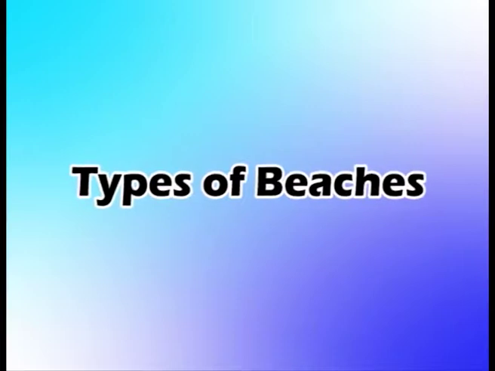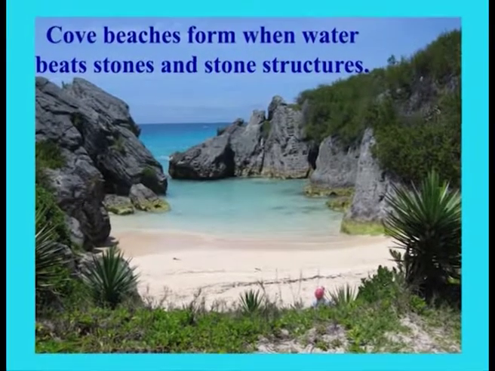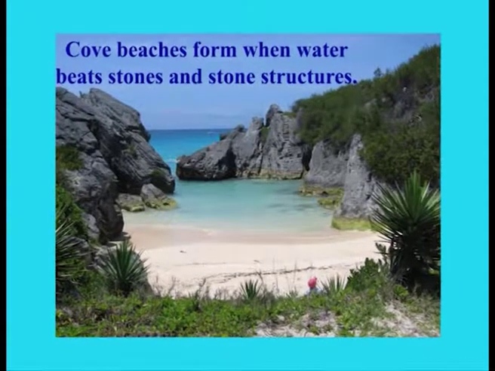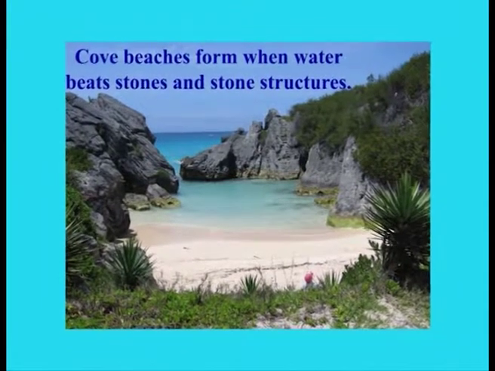Types of beaches. Every beach has a feature that makes it a particular type of beach. Beaches differ in shape based on the forces that created them. Cove beaches. Cove beaches form when water beats stones and stone structures over the course of a number of years.